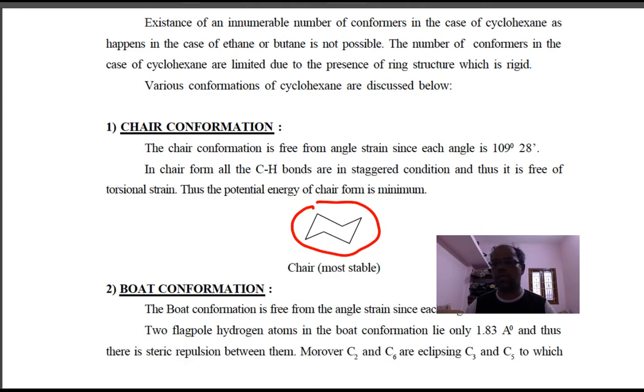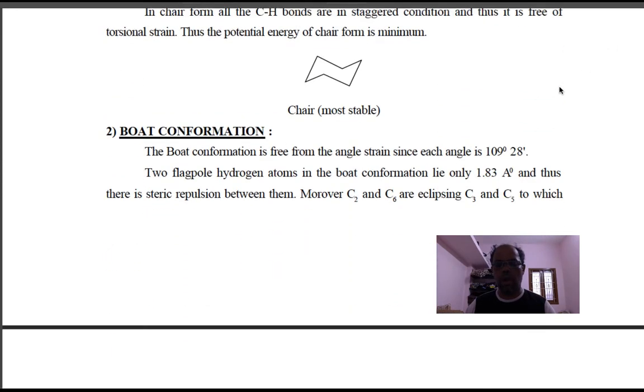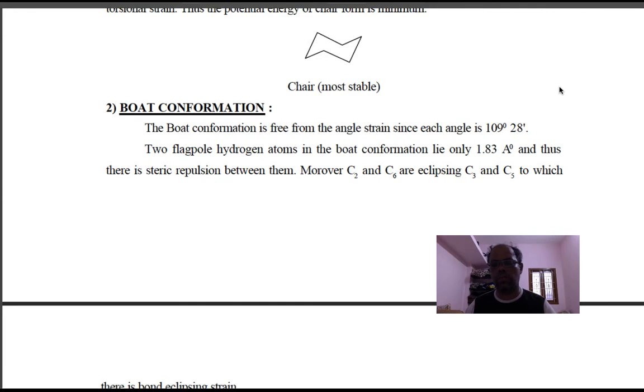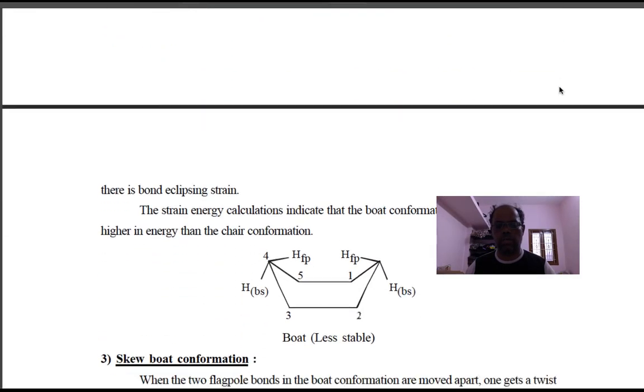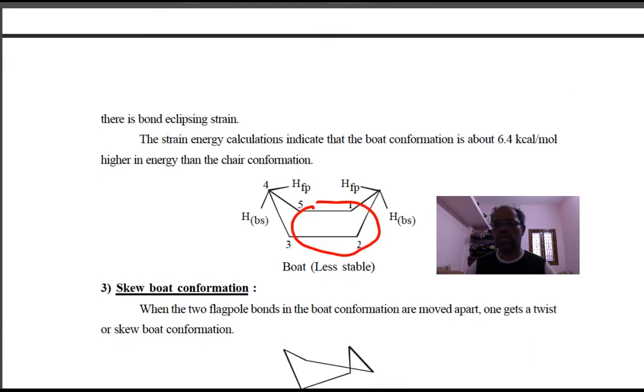The next one is the boat form, and here also the angle will be 109.28 degrees. But the structure is like this. You see here, the structure of the boat form.